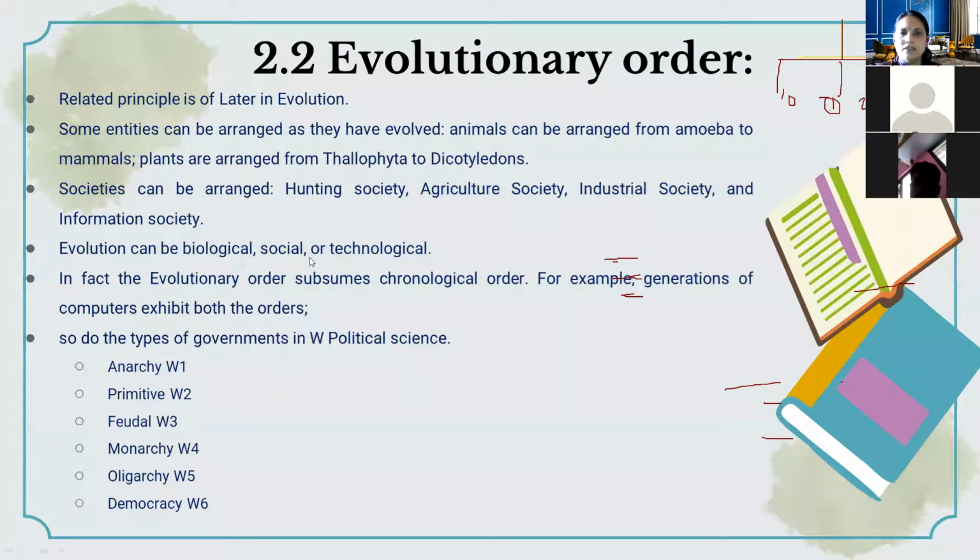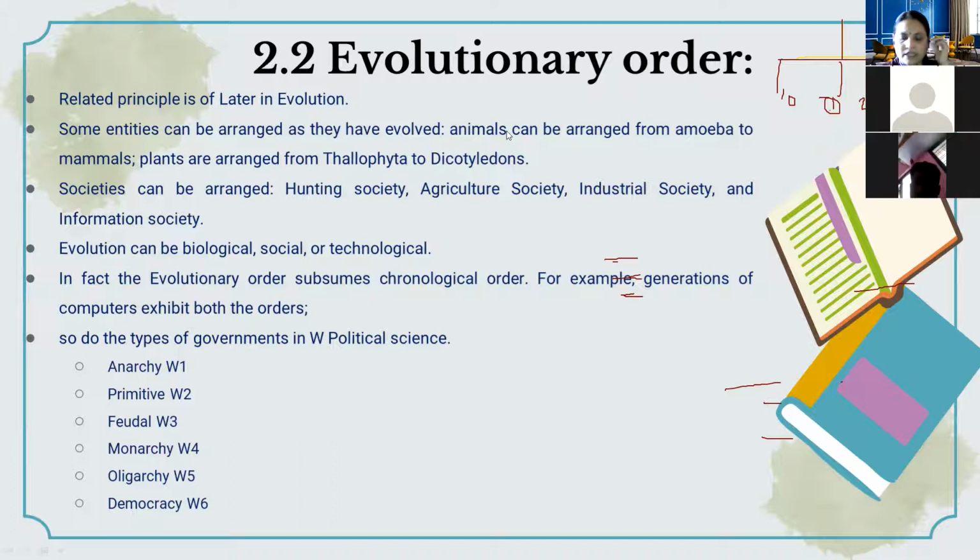Evolution can be biological, social, or technological also. And in fact the evolutionary order subsumes chronological order. For example, if you want to classify the generations of computers, based on both orders we can use it. Whatever the later development is, based on the generation, like first generation computer, then second generation computer, then fourth generation computer. Like this, you can also take the example for the evolutionary order.